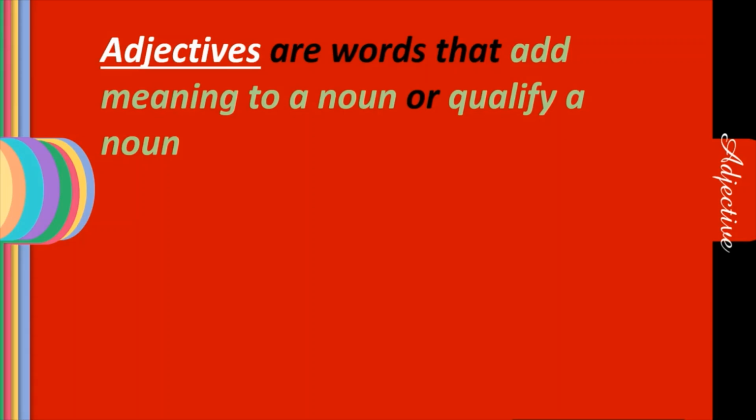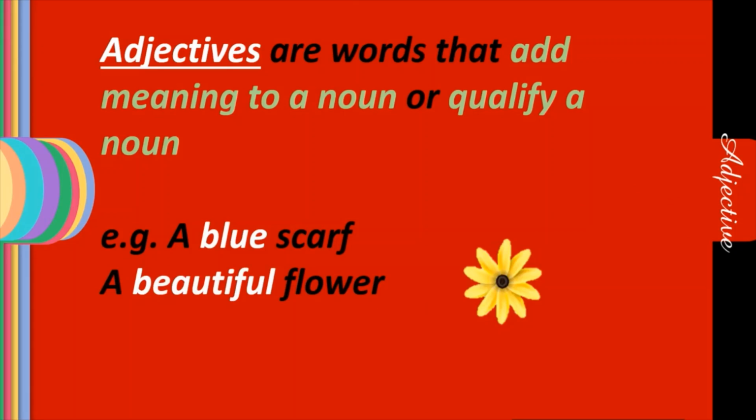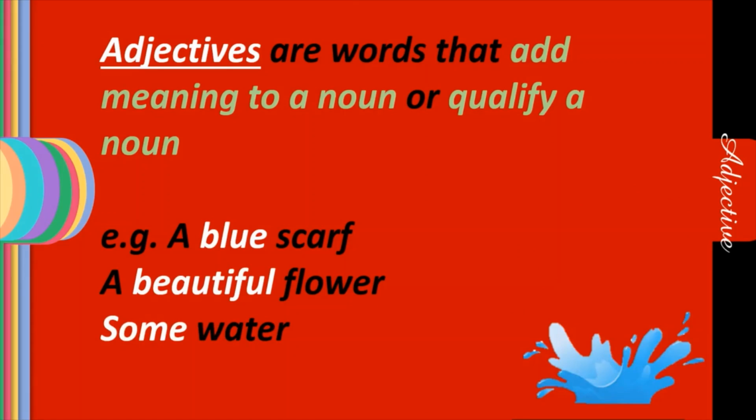We'll see the example. A blue scarf. So what kind of scarf? A blue scarf. A beautiful flower. So what kind of flower? Beautiful flower. Some water. How much water? Some water. So now we are going to study about the different kinds of adjective.